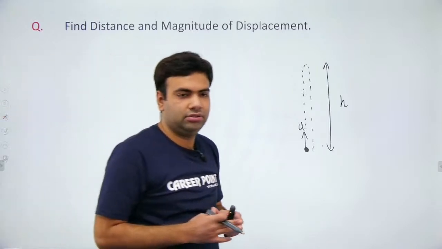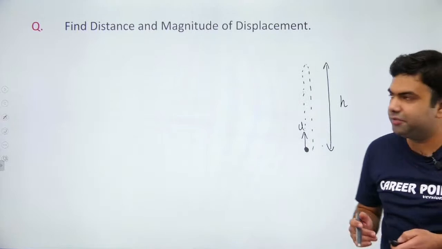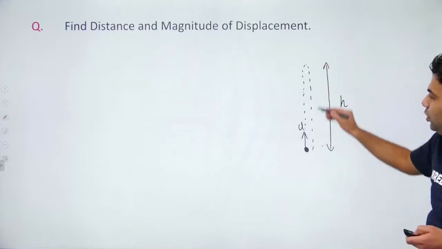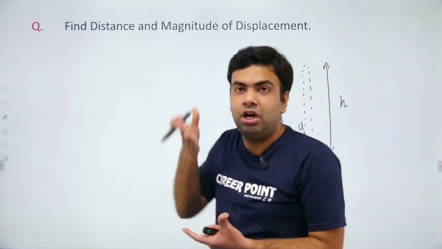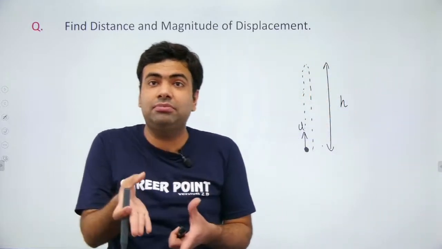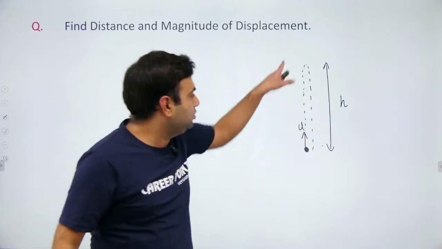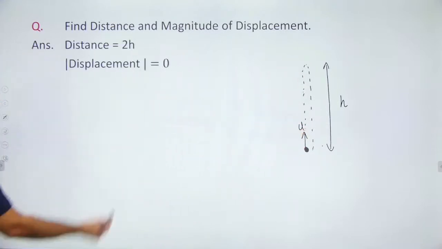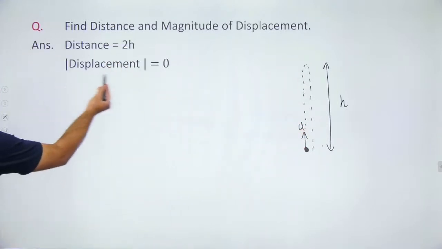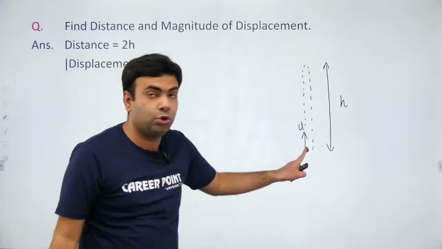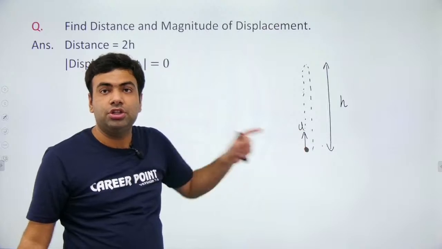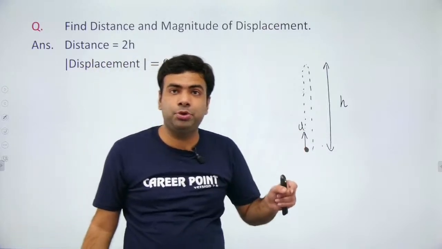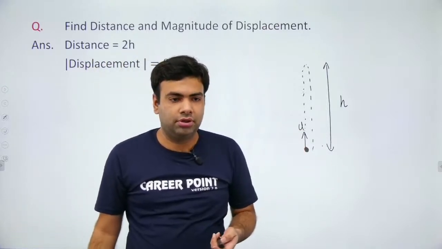Good, very good, well done all of you. See, distance is the length of actual path. So in moving up, its distance traveled was h, and because it is coming down, it is again adding some length of path. So total distance traveled will be 2h and the magnitude of displacement will be 0. Why? Because it is again coming to its initial position. Shortest distance between final and initial position will be 0. Okay?